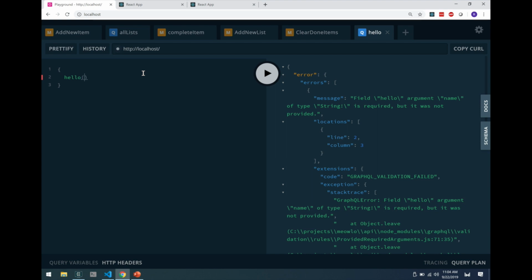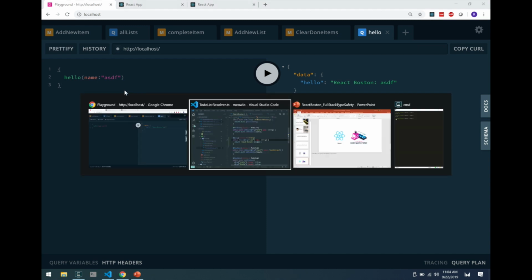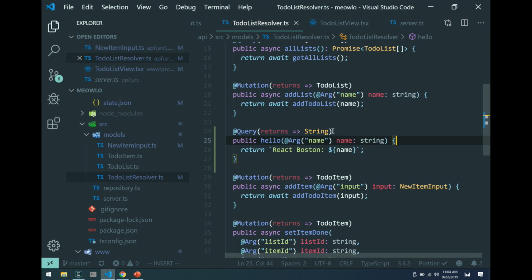So let's go over real quick. How do we pass a parameter in here? That's it. That's all it takes. Can you make it optional? I believe you can. I think it has something to do with this.